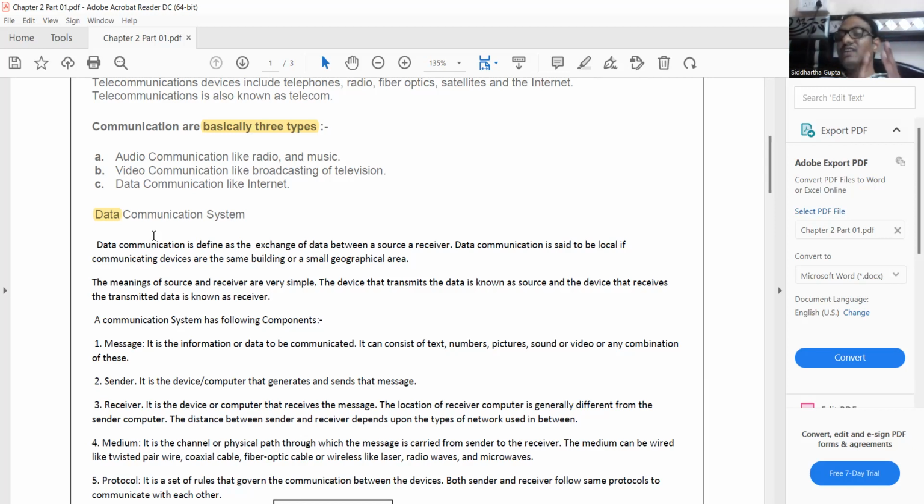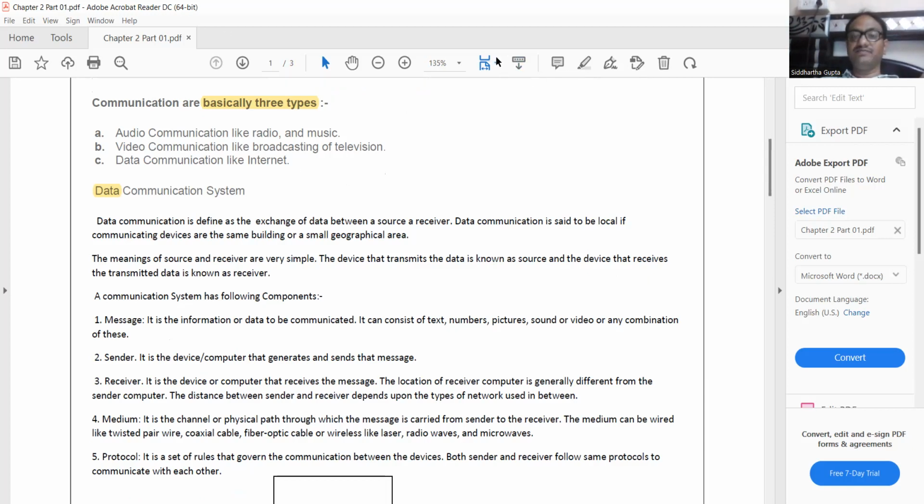So this is the basic concept of communication, when two or more computers are connected and communicating with each other, where the sender transmits or sends the data via a medium, and the receiver receives the data via the medium. This type of communication is called data communication. The same definition is mentioned in the notes.